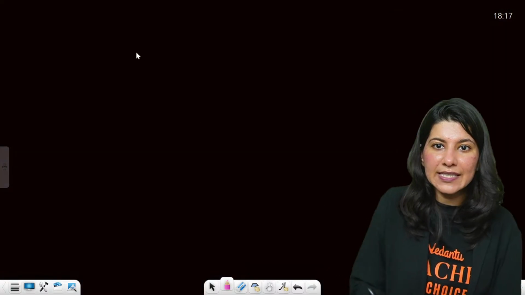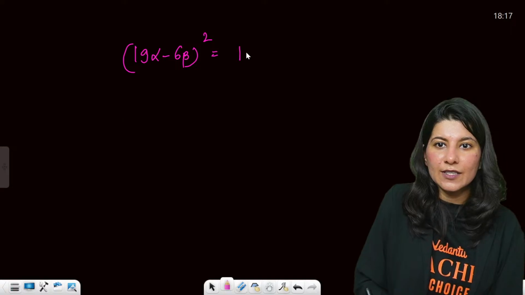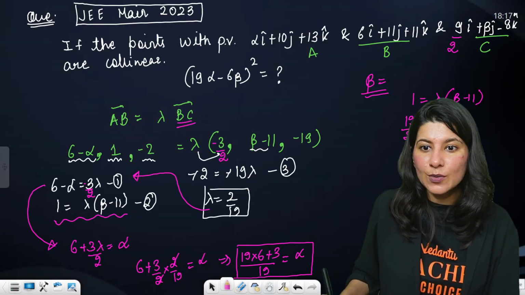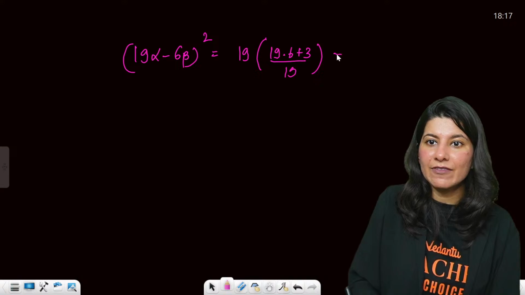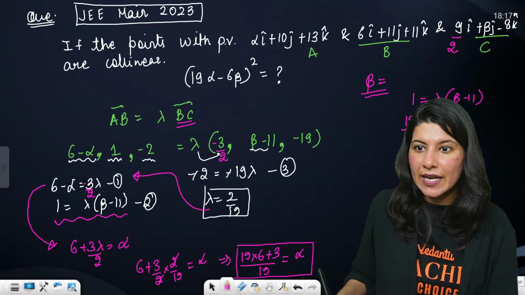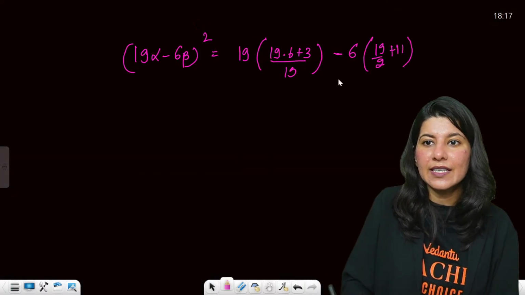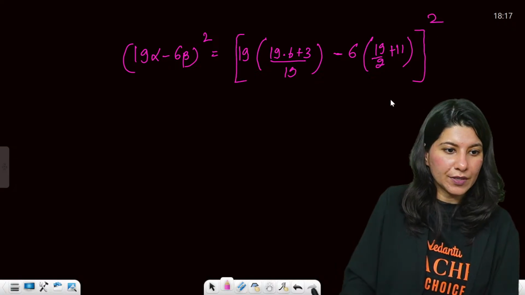19 alpha minus 6 beta whole square. Alpha is 19 into 6 plus 3 by 19. Beta is 19 by 2 plus 11, and there is a whole square involved.